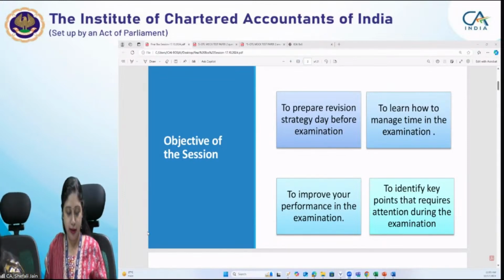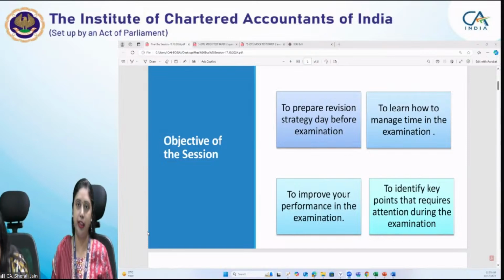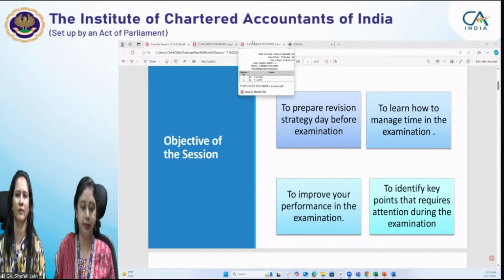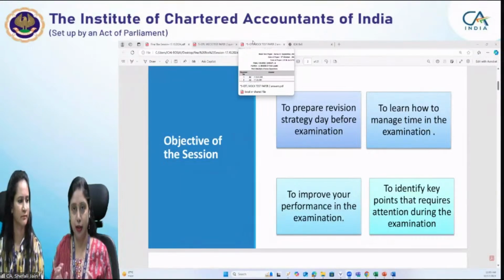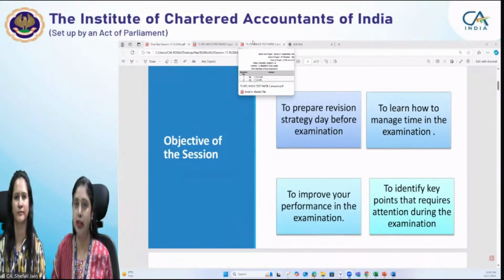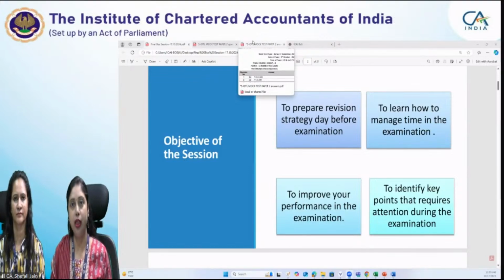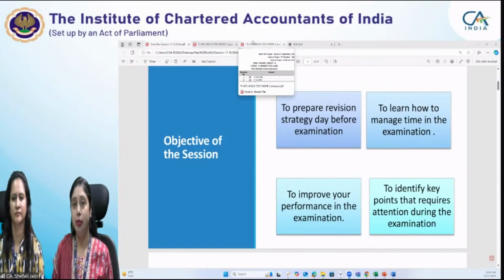In today's session, we'll have a gist of those commonly committed errors once again, so that those of you who were not there with us in the last session can also be aware of them. Plus, in the last session, we told you how to best utilize your time till the examination, because that was your preparation time.